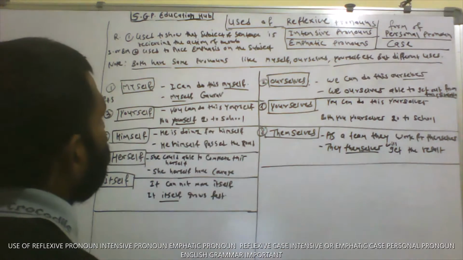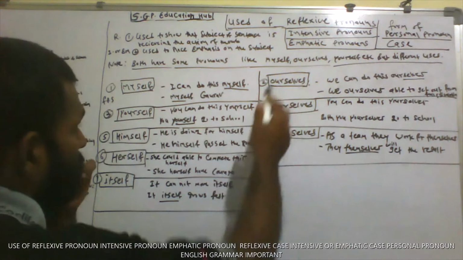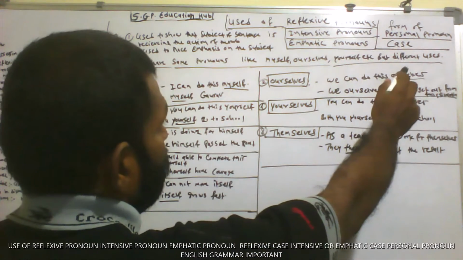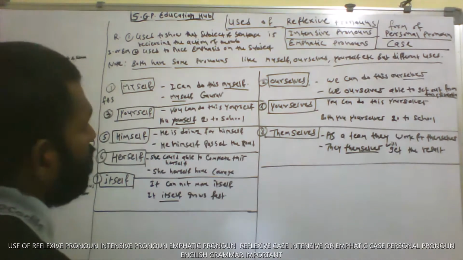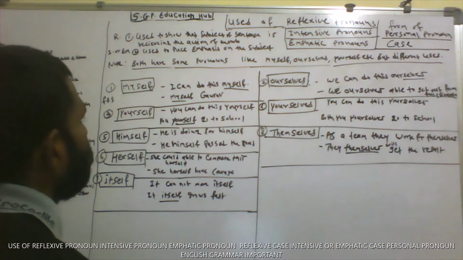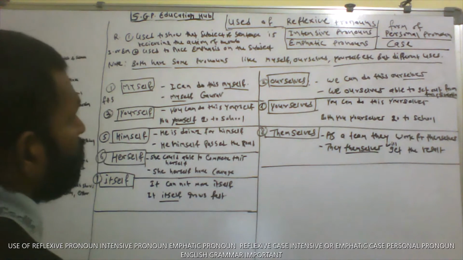Both have the same pronouns, like myself, ourselves, yourself, etc., but are used differently. Let's go into detail. We have some examples of each of the reflexive or intensive pronouns of personal pronoun.